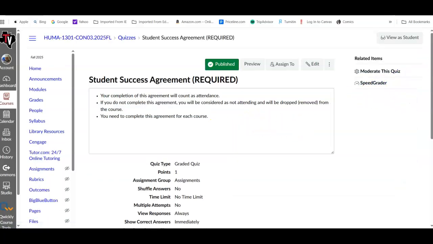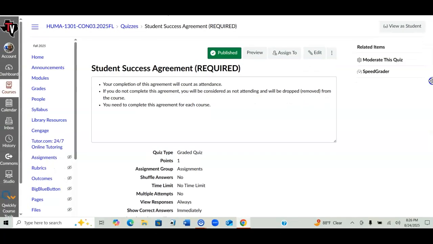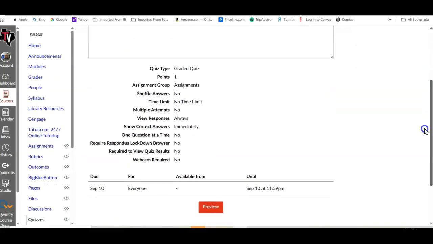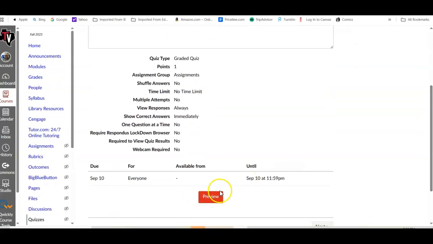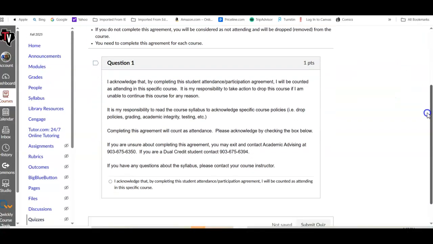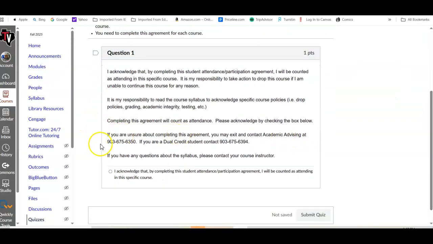It is a slightly graded quiz. And it consists of a very simple process where you simply have to click this one little circle here and then submit the quiz for it to activate.